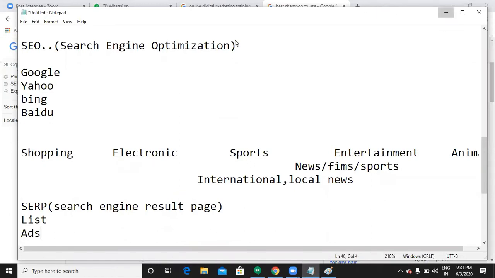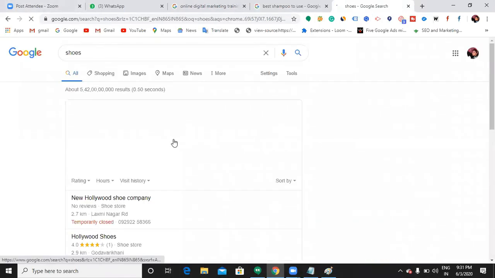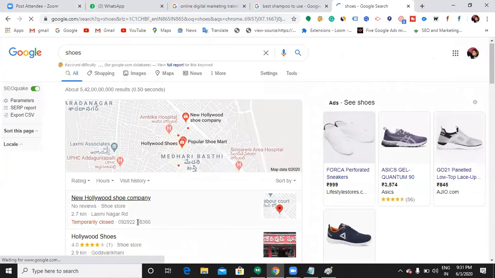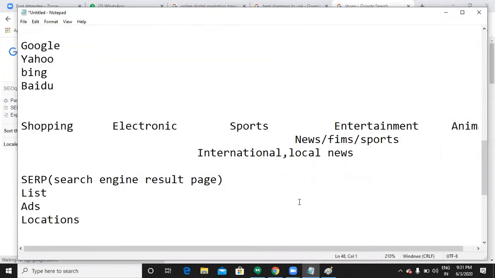Let me search for one more keyword like "shoes". What is it showing you? Nearby locations who are selling shoes.